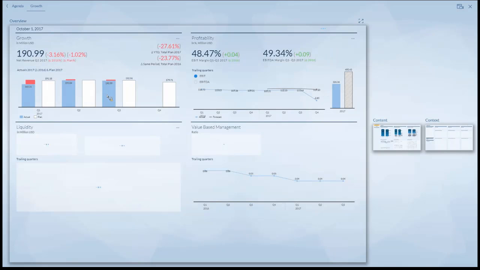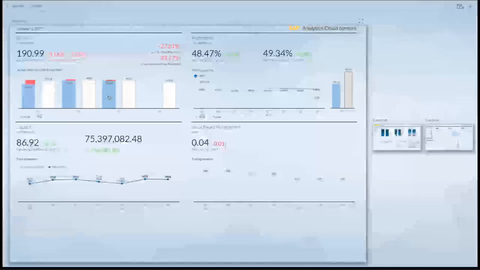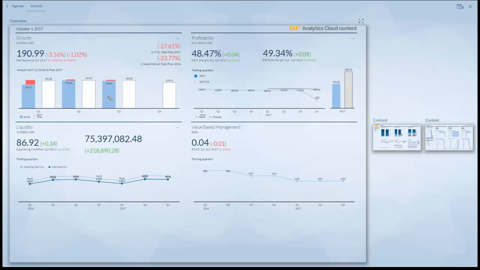That's also used here within SAP, and as we have built the content and got feedback from customers, I think it's a meaningful way to approach your financial figures. We have a classical, well-known three-screen setup for a digital boardroom, with the overview page on the left-hand side, which stays stable, showing all the agenda items in this template. So you have the growth part, the profitability part and the liquidity part.